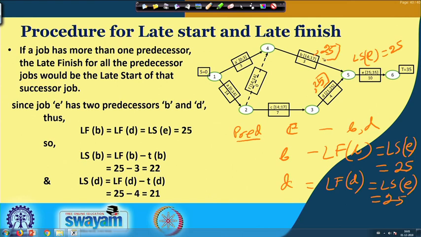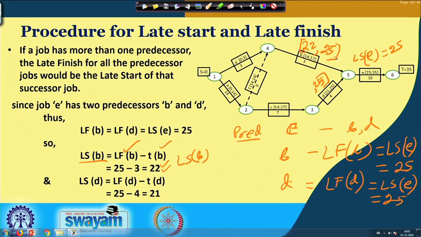So, we have to start them in such a way that they will be finished by 25. Again using the same formula, we find LS of B. LS of B is equal to LF of B minus TB. So, that is 22. That means this job may be started latest by 22, so that it will take 3 hours to complete it by 25.